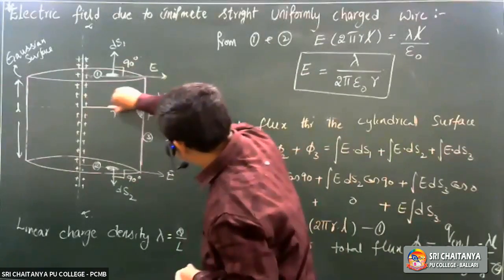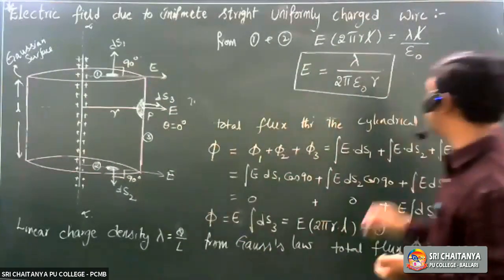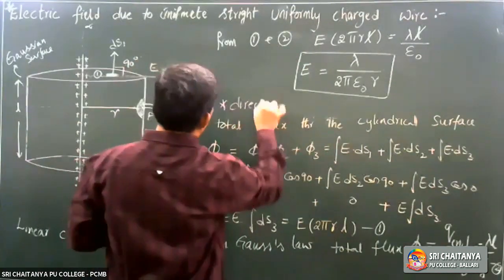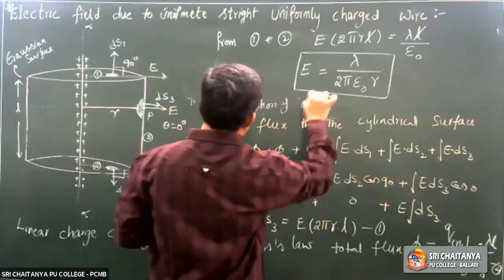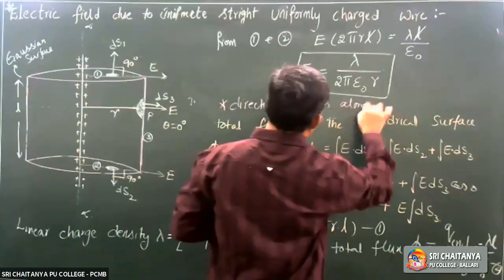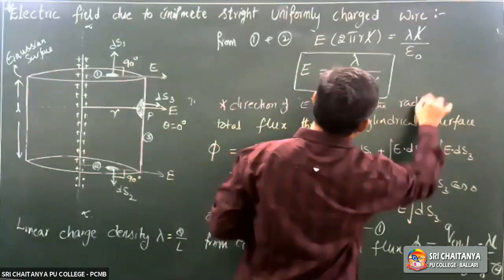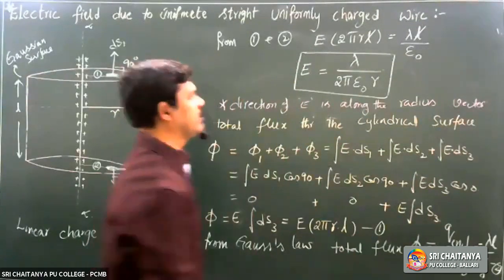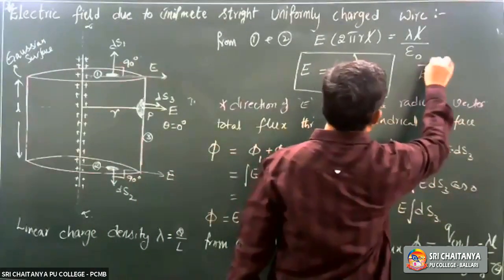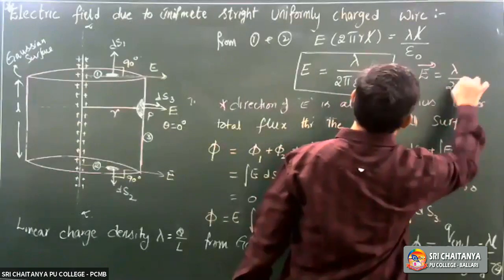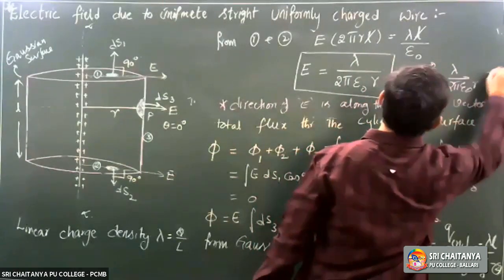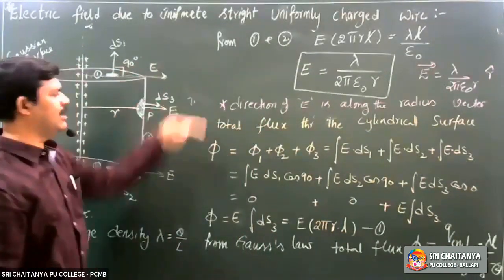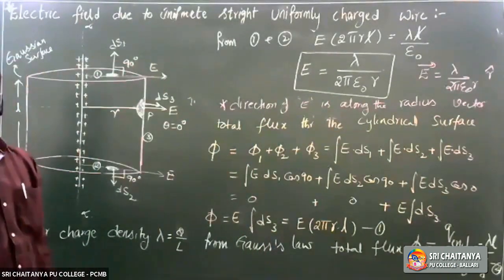Direction of E is along the radius vector. If you want to write in vector form, E vector equals lambda by 2 pi epsilon naught r into r cap. R cap tells you the unit vector along the radius vector direction, right?